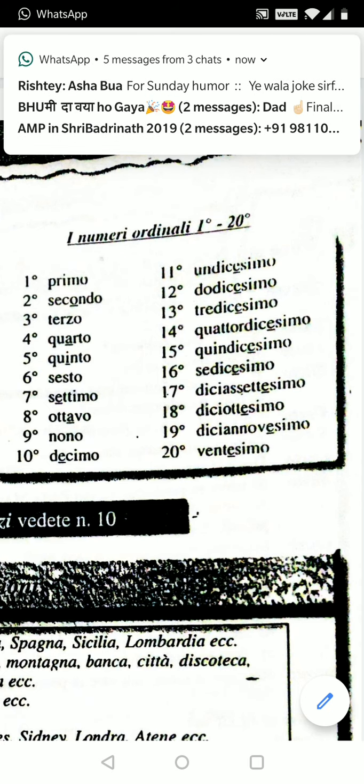First is primo, second is secondo, third is terzo, fourth is quarto, fifth is quinto.